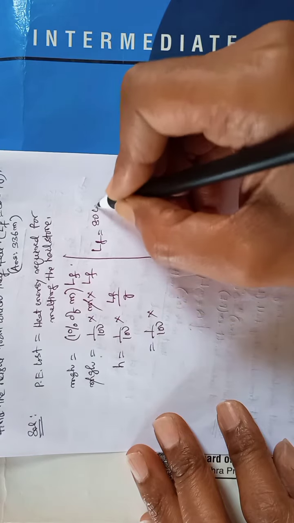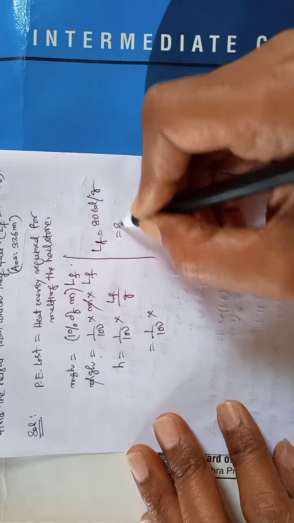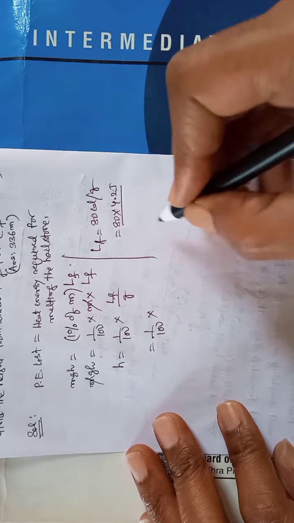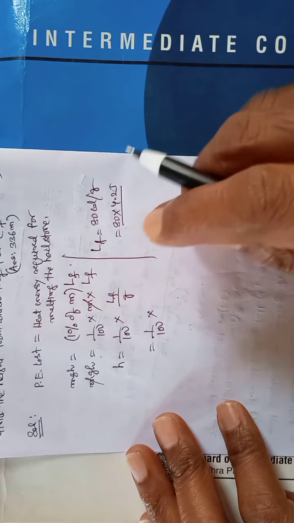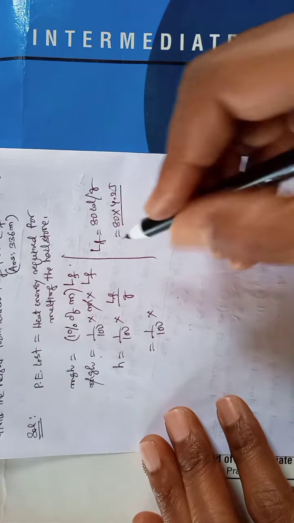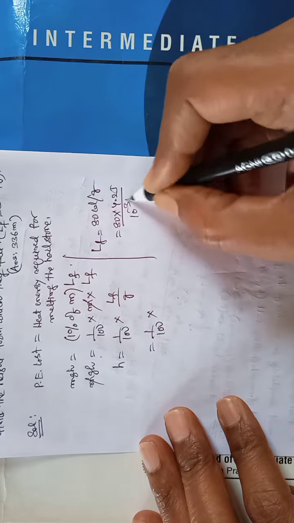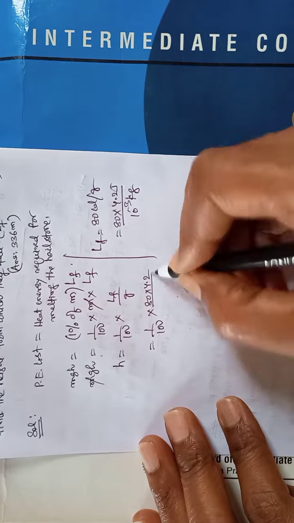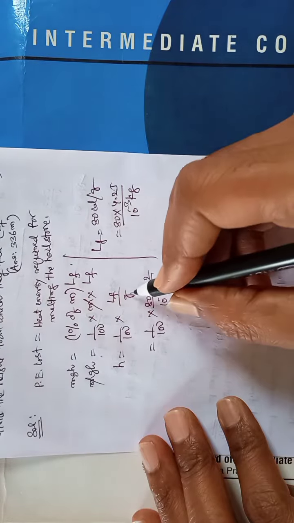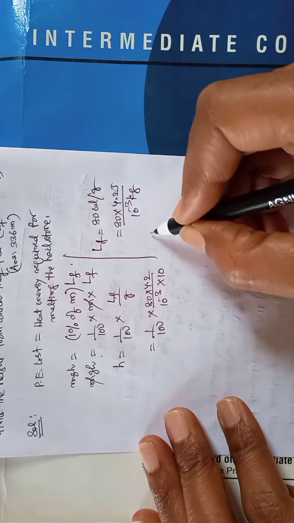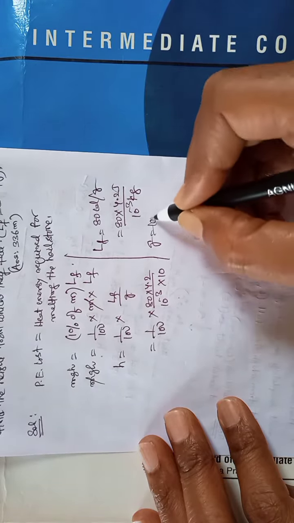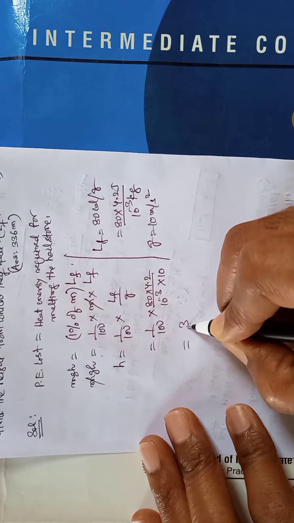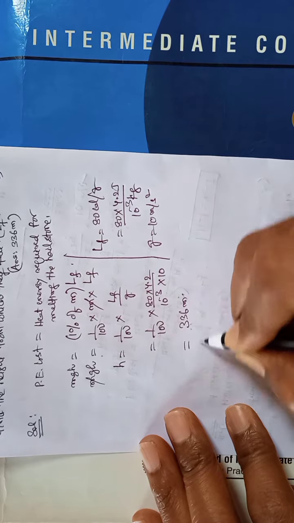L_f value is 80 calories per gram, but 1 calorie is equal to 4.2 joules, and gram means 10 power minus 3 kg. Now g value is 10 meter per second square. Substituting, we get 336 meters.